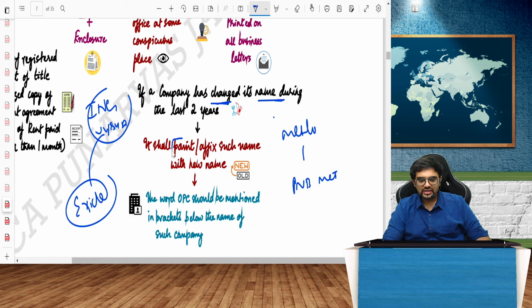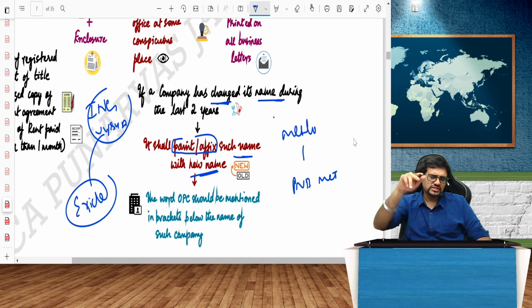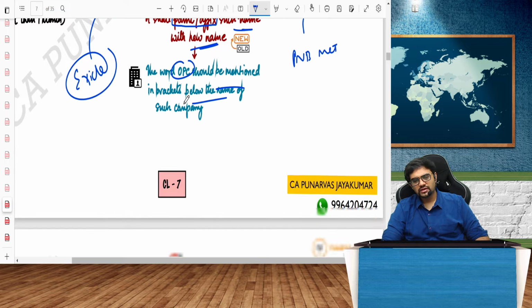It shall paint or affix such name with the new name. Basically, in every document, you should mention, for example, PNB MetLife, previously called MetLife. Exide Insurance, previously called ING Vysya. Like that, you should write. And in case it was an OPC before, now converted to a company, the word OPC should be mentioned in brackets below the name of the company, is what they say.